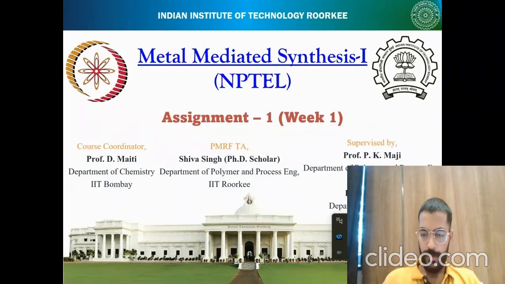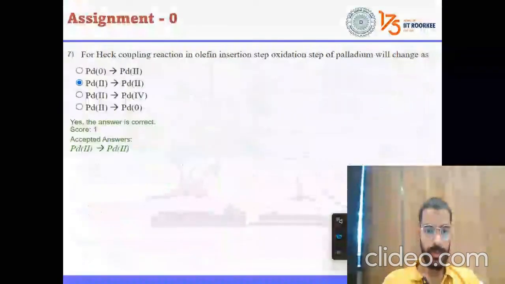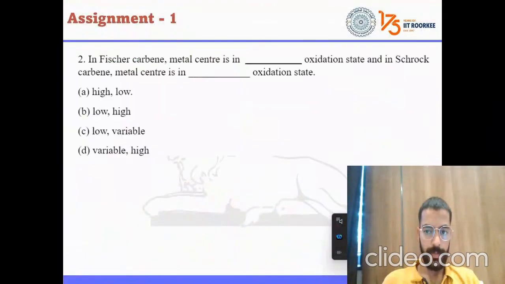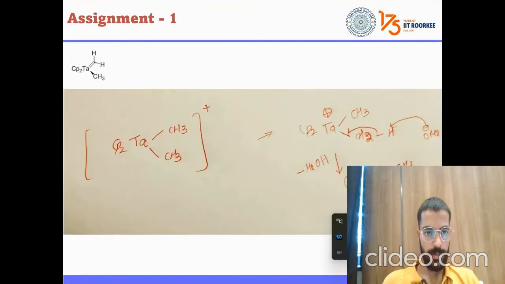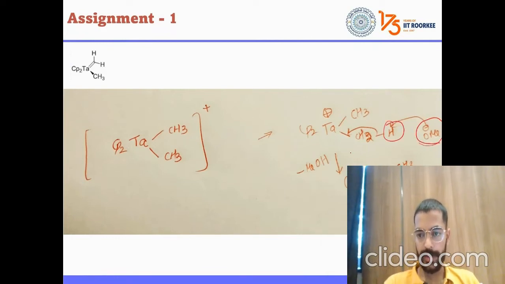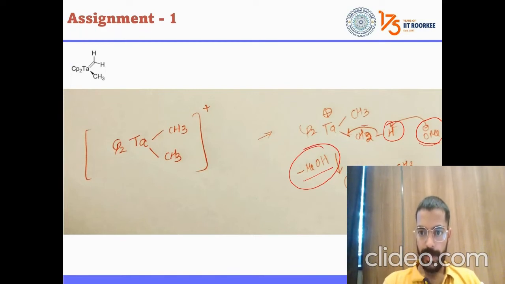We have already gone through this. So what is happening? This is our base. It is abstracting the proton. So methanol is coming out. What will happen? It will have a negative charge which will come here, right? A double bond formation will occur, and this is your product.